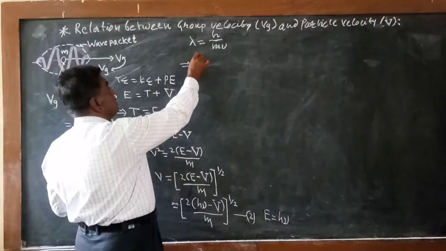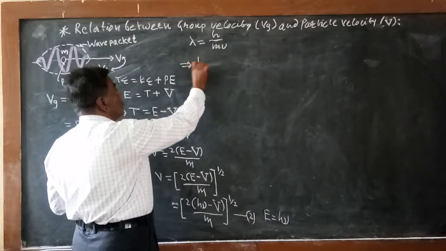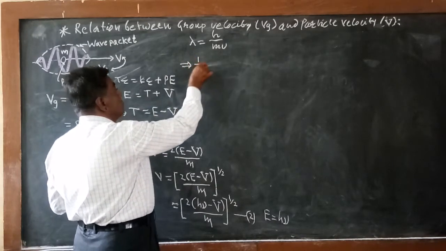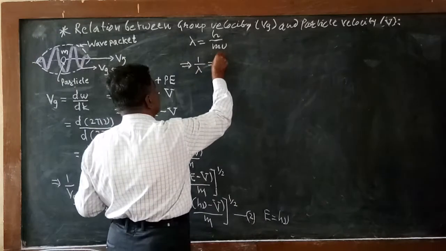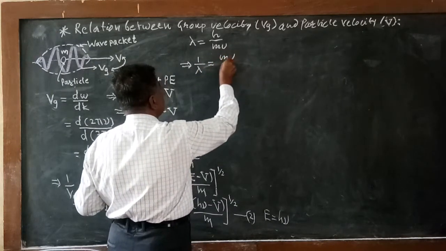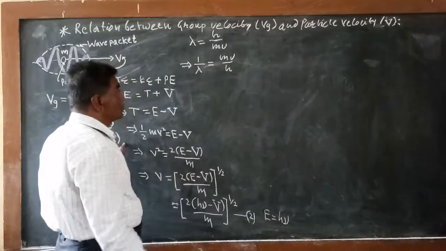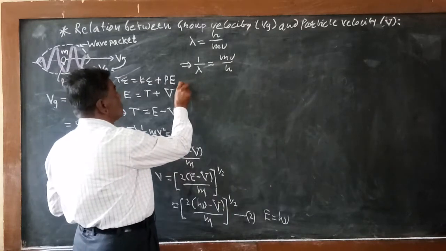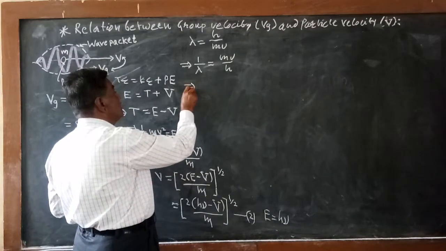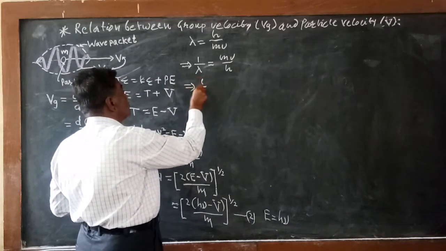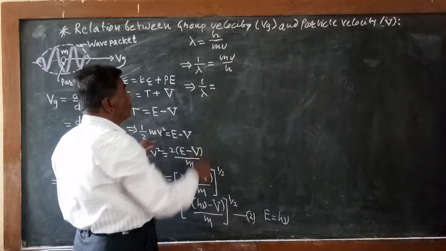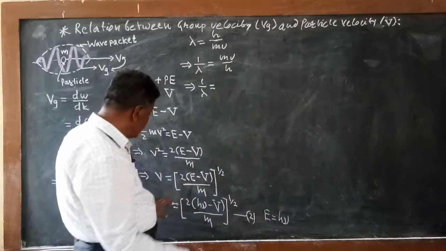So we are doing that. So 1 upon lambda will be equal to mv divided by h. Which implies we will put the value of v from equation 2, that is 1 upon lambda is equal to, put the value of v from this equation here.